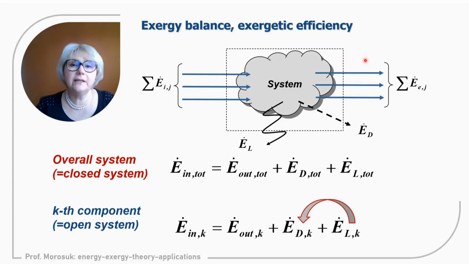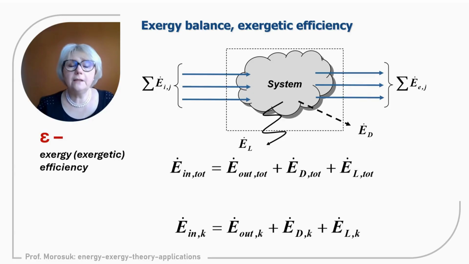And as we already said, it depends on the boundary conditions. Exergy losses can be merged with the term exergy destruction only on the component level. We are not allowed to do the same merge for the overall system. The term exergy losses for the overall system we will discuss in much more detail within coming lectures. But at present, please remember that losses can be charged to destruction only for the component. For the system, we always should have two terms for the description of irreversibilities: destruction within the system, and losses, which is the transfer of an energy or material stream to the environment.